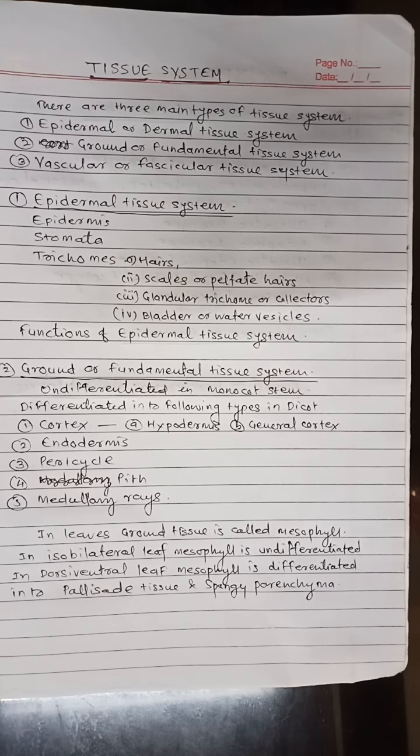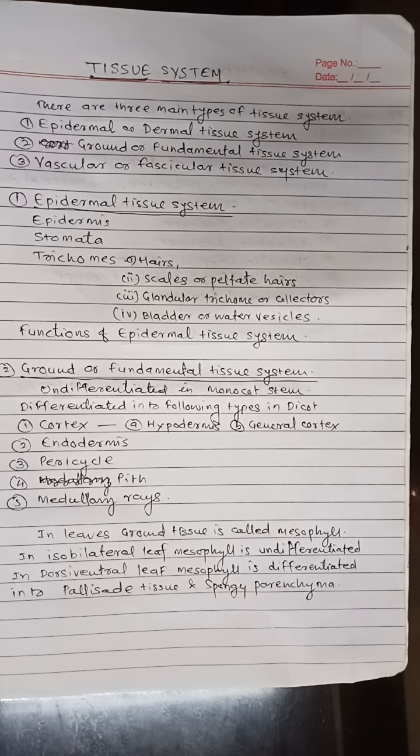But in dicot, it is divided into the following parts: cortex, endodermis, pericycle, pith, and medullary rays. Cortex. It forms the outer region of the ground tissue and lies just below the epidermis. The thickness of cortex is variable in different plants. It may be differentiated into hypodermis and general cortex.